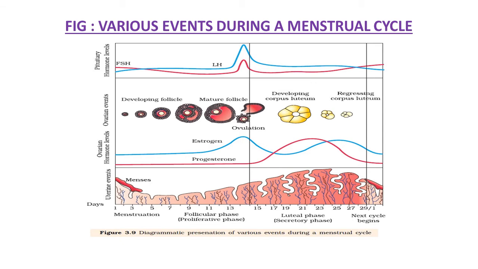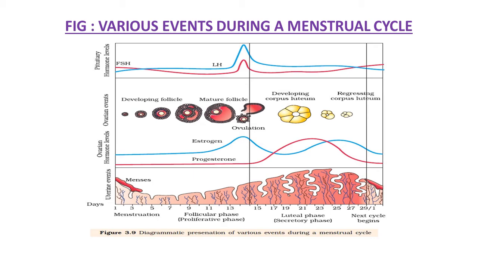Now the figure suggests various events during a menstrual cycle. This figure shows how this 28 to 29 day cycle takes place in the human female. Here you can see the day-wise arrangement and phases. It shows the 1 to 29 days arrangement. You can see the hormonal levels here. Various phases of the menstrual cycle are observed.